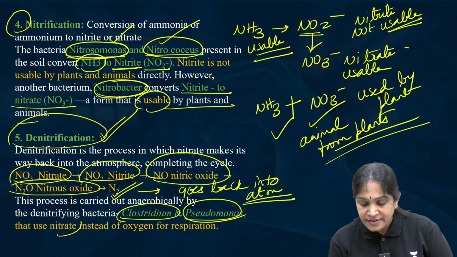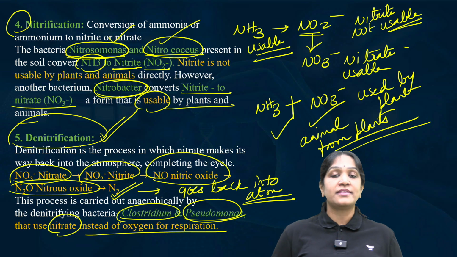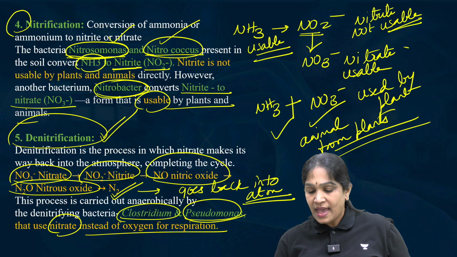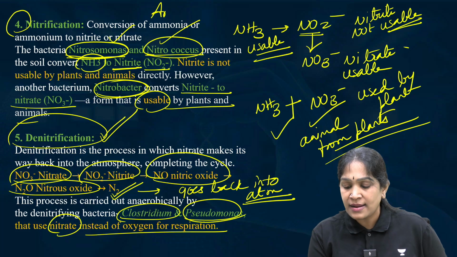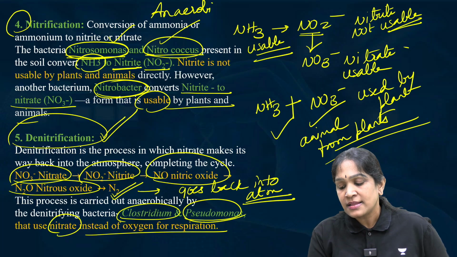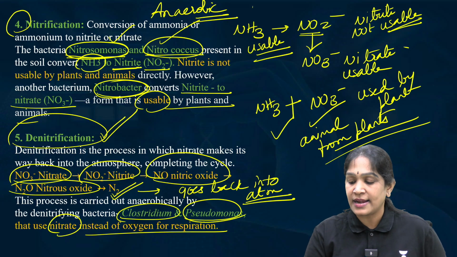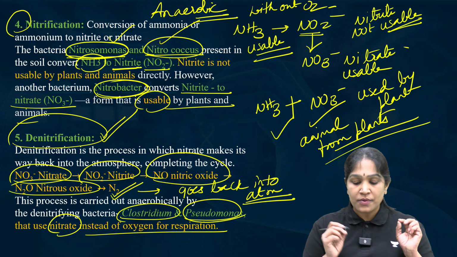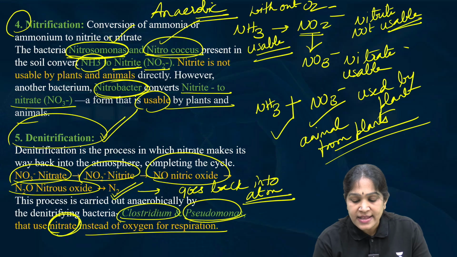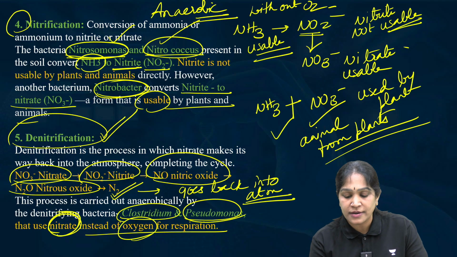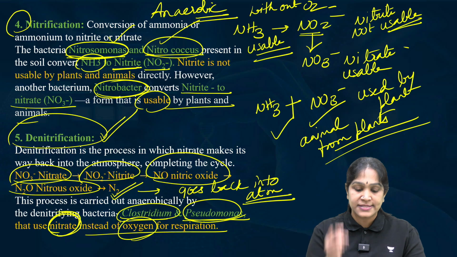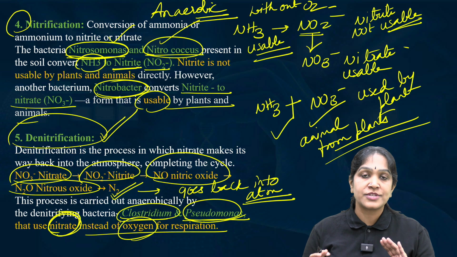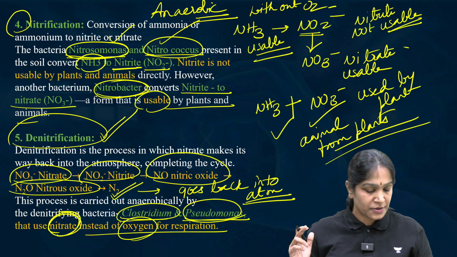They use nitrate instead of oxygen for the respiration. They are anaerobic bacteria. Anaerobic means they can live without the air. It means they can live without the oxygen. How? They use nitrate instead of the oxygen. Clostridium and Pseudomonas. So this is how finally the nitrogen enters back into the atmosphere.